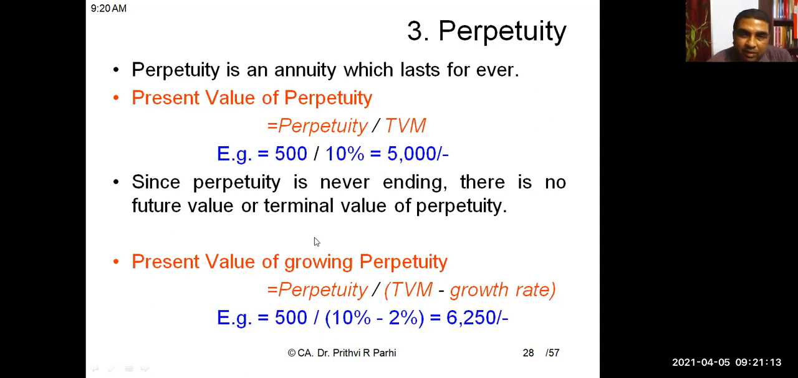If perpetuity is constant, then only this formula needs to be used. But if the perpetuity is growing, then the present value of perpetuity is equal to perpetuity divided by time value of money minus growth rate. Accordingly, growing perpetuity's present value is more. For the same perpetuity, the present value here is computed as 5,000 rupees, and here it is 6,250, because this perpetuity grows at the rate of 2%. Understood?